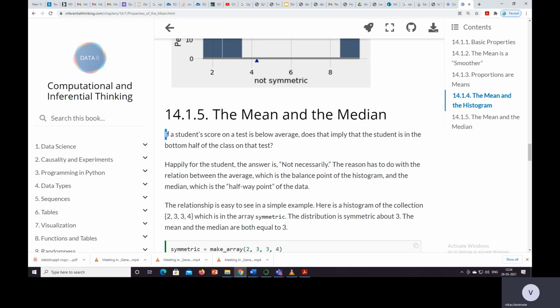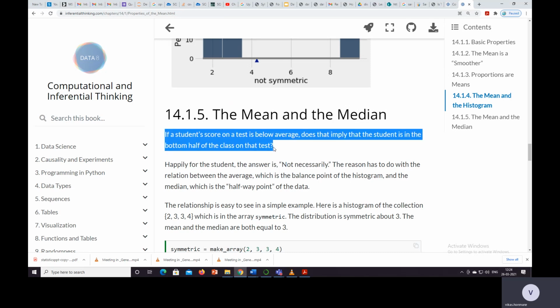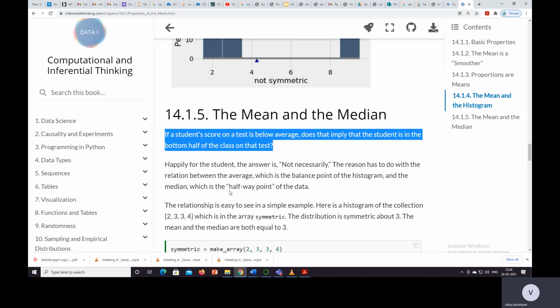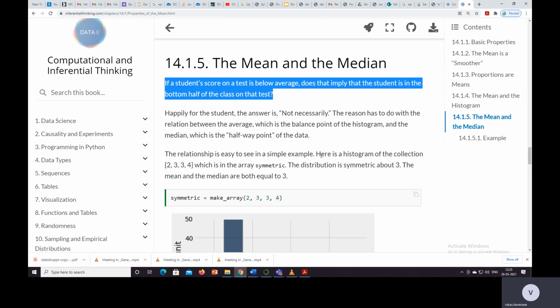So in the exam you will get a 1 mark question like, if a student scores below average on a test, does that imply that the student is in the bottom half of the class? Then in that case the answer is not necessarily. So we can say true, false, or not necessarily. These are the options you will get in the exam, and based on that you have to give the answer. Okay, so the relationship is easy to see in a sample example.